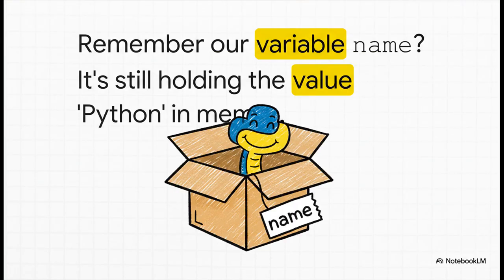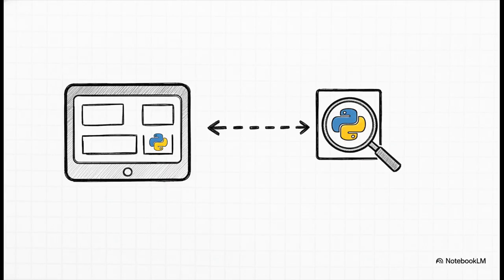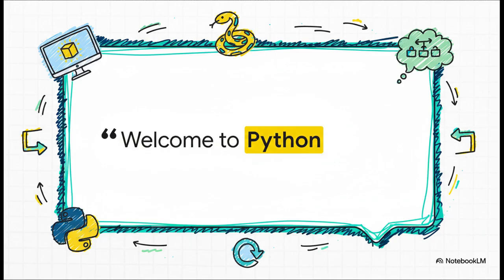Remember our very first variable? We've got that box, it's labeled name, and it has the word Python sitting snugly inside it. So, how do we get that value back out? Well, we can use a really handy command called print. When we write print, parentheses, "welcome to", comma, name, we're basically telling Python: first, display the words welcome to, and then go find that box you have labeled name and show me whatever's inside it. And here's what the computer spits out.